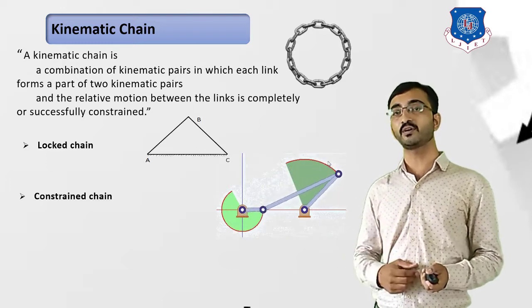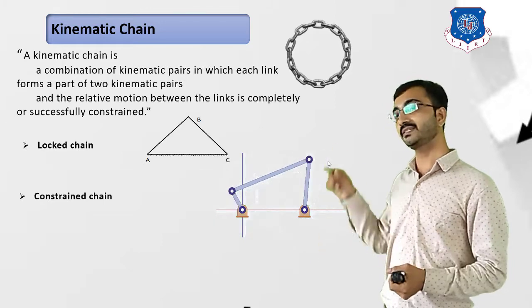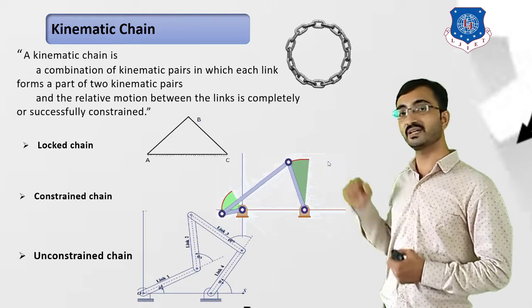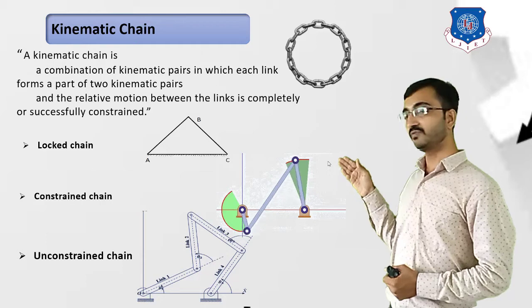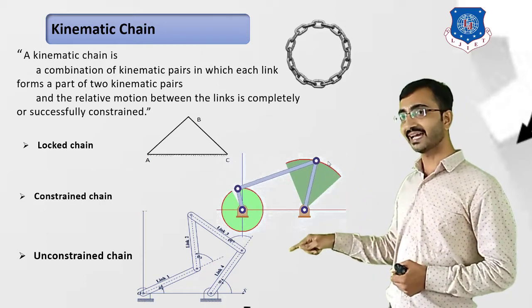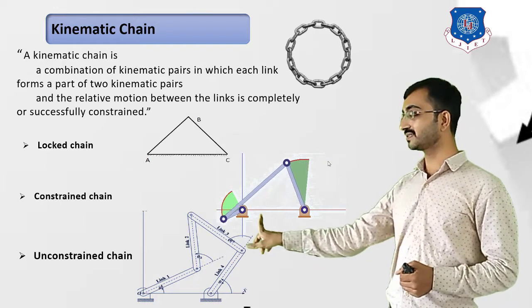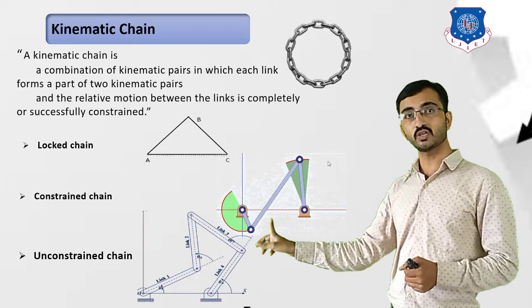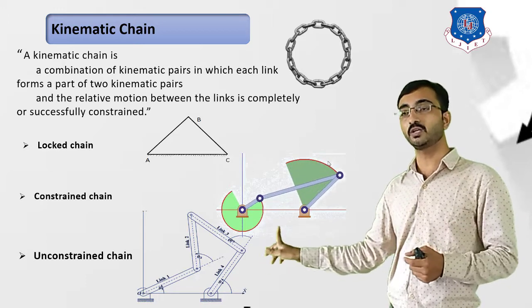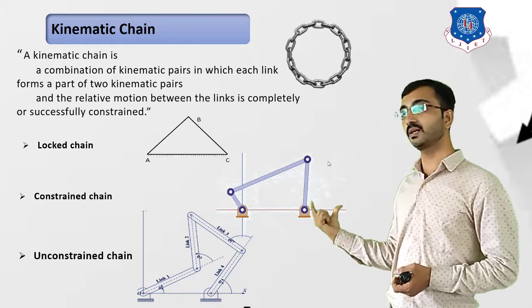Now the third type of chain is known as an unconstrained chain. If we increase one member in our previous example, which was a 4-bar chain, and introduce one more link, then the diagram will become like this. If we give input to this crank link, that is link number 2, then link number 2 will not be able to produce definite motion of link number 3.